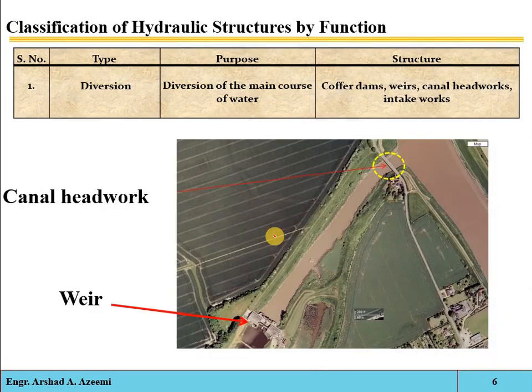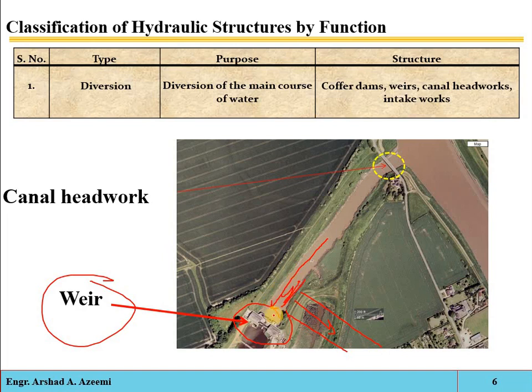Okay, similarly, see weir. If that is, for example, a natural stream, and here you have to take out some type of canal, then this structure will be constructed. Again, a weir is a small barrier which is built across a river to raise the water level slightly. So at the upstream side the water level will be raised slightly, and a type of small dam will be created, and weirs allow water to pool behind them.